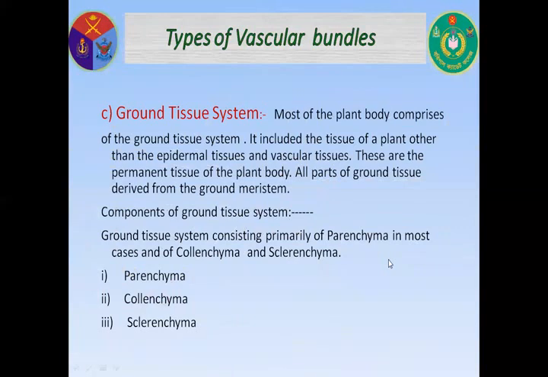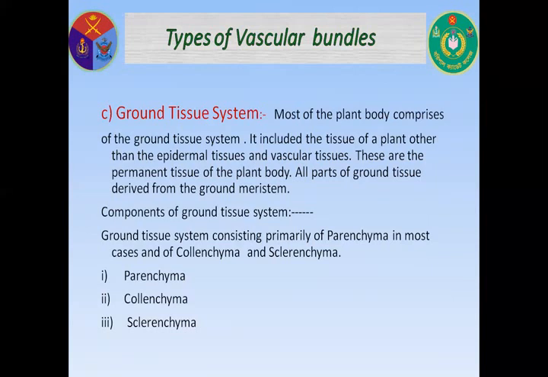Now, ground tissue system. Most of the plant body comprises the ground tissue system. It includes the tissues of a plant other than the epidermal tissues and vascular tissues. These are the permanent tissues of the plant body. All parts of ground tissue are derived from the ground meristem.